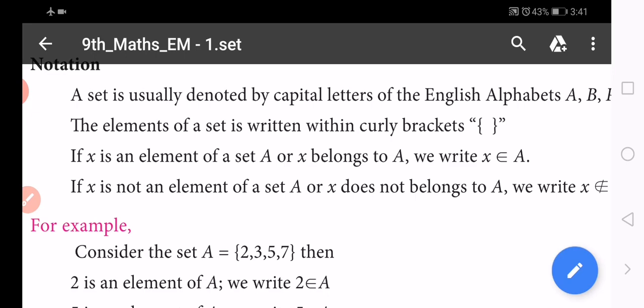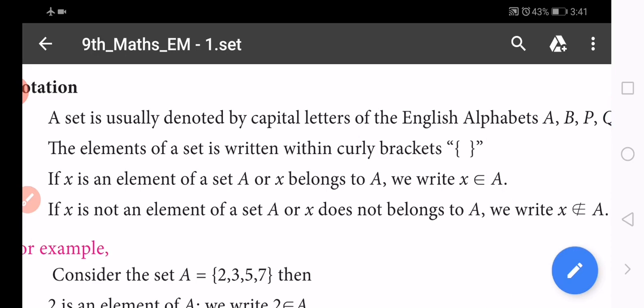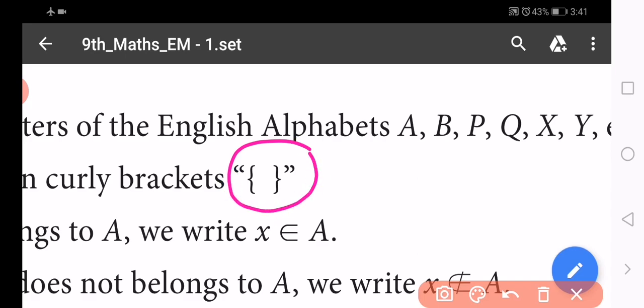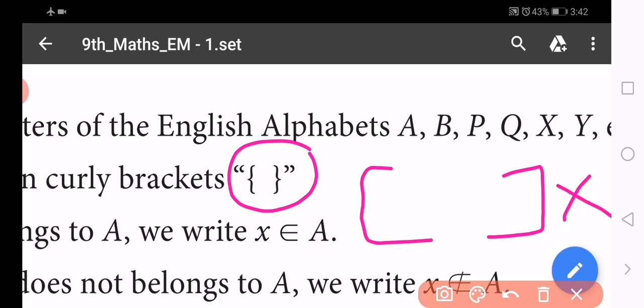In each and every set, all the elements, all the objects of the set, are represented within curly brackets. So you use the curly bracket symbol only. These symbols only are used to represent a set. Some students use the simple brackets. It is not a set. If you use that symbol, it is wrong.